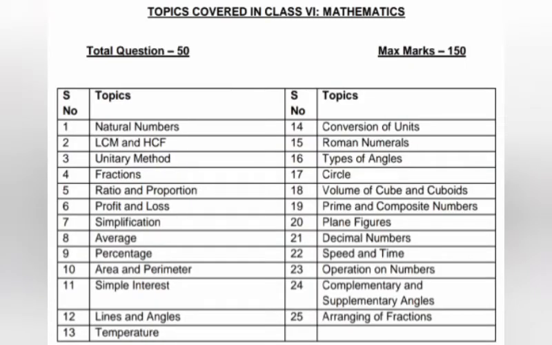Now let us see the topics covered for class 6th mathematics subject. Okay, so there are 25 topics. You can go through them one by one and then understand these are the topics covered in the exam pattern.